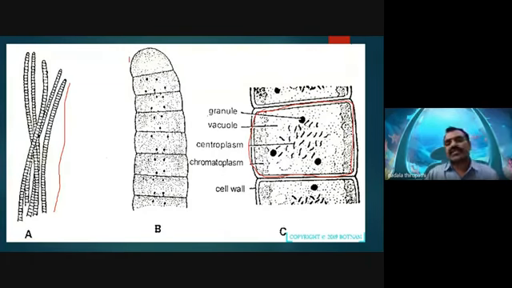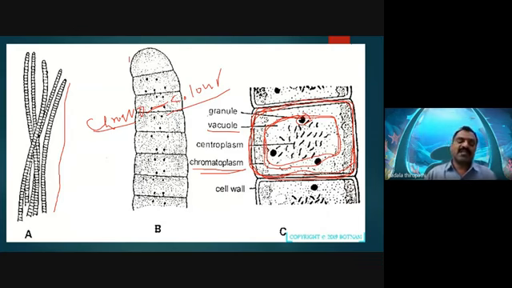So the chromoplasm is situated at the periphery, next to the cell wall. The center part is the centroplasm, which does not possess any pigments, but the different pigments along with the chlorophyll are located very near to the cell membrane and cell wall.